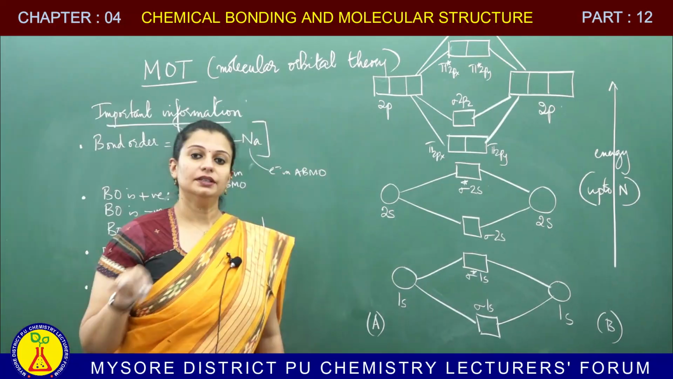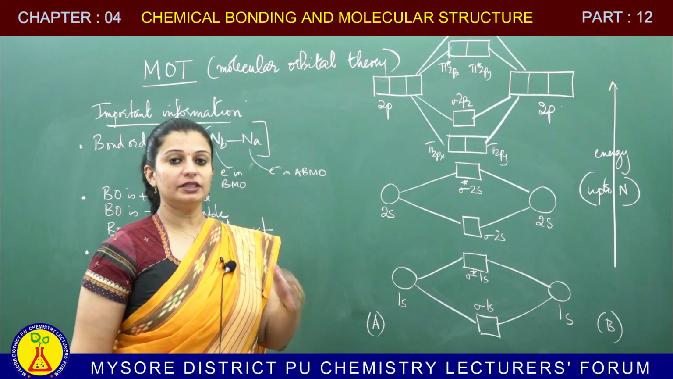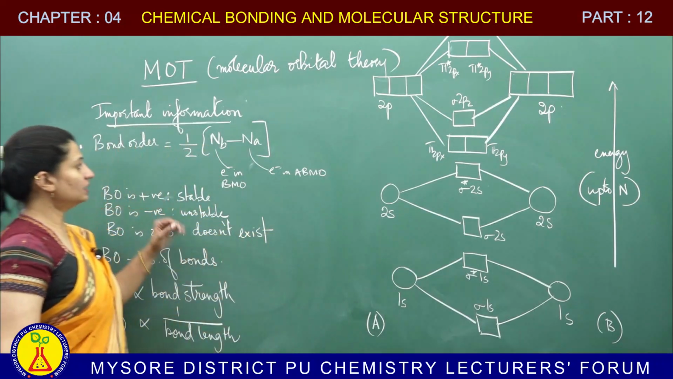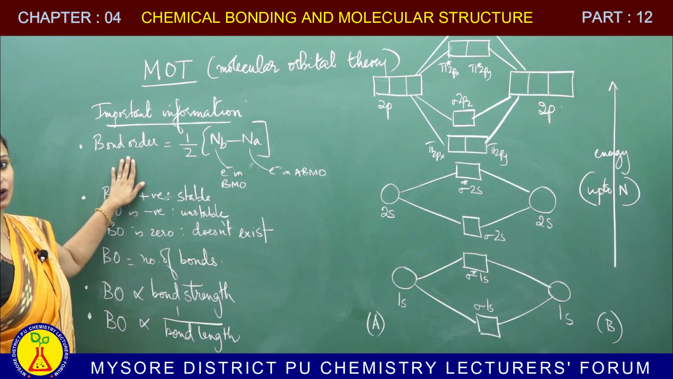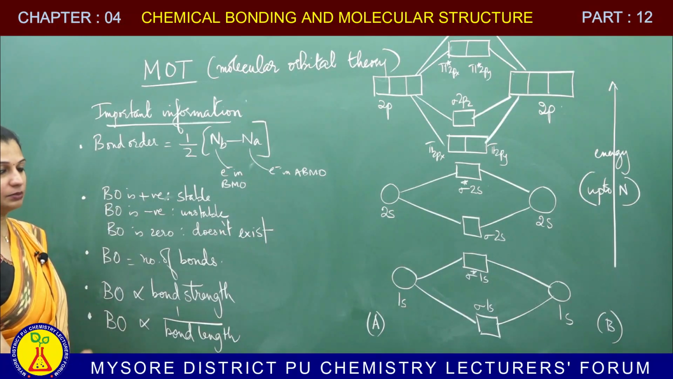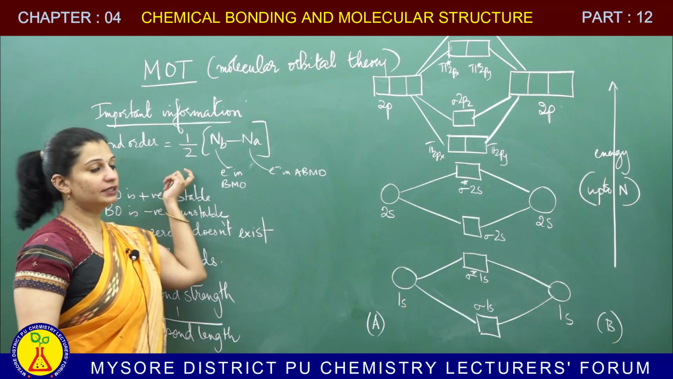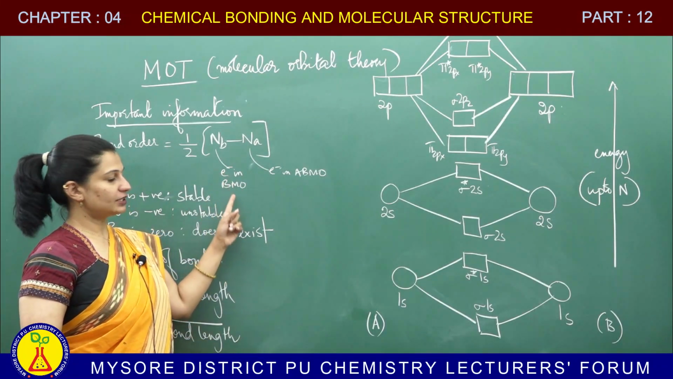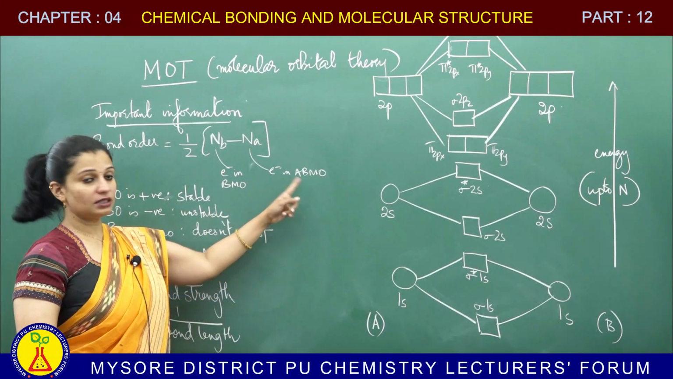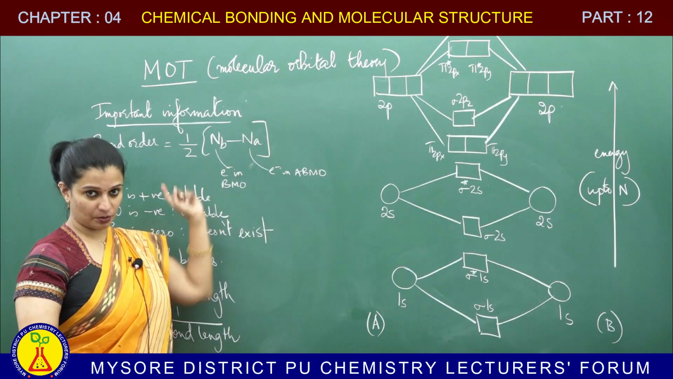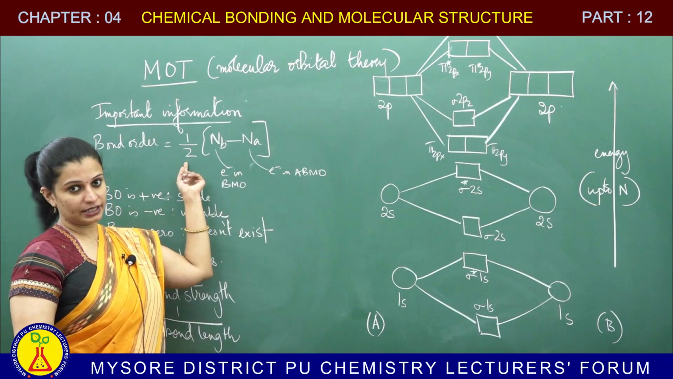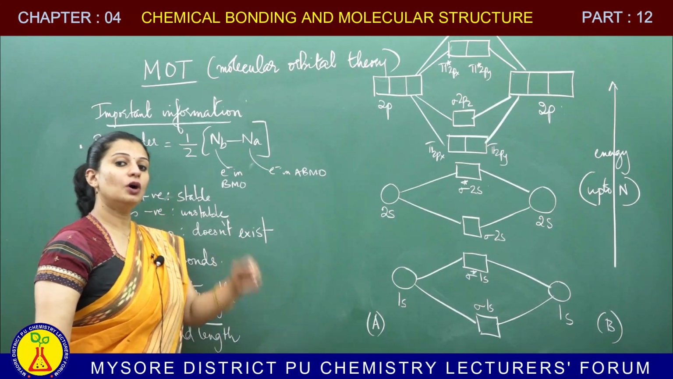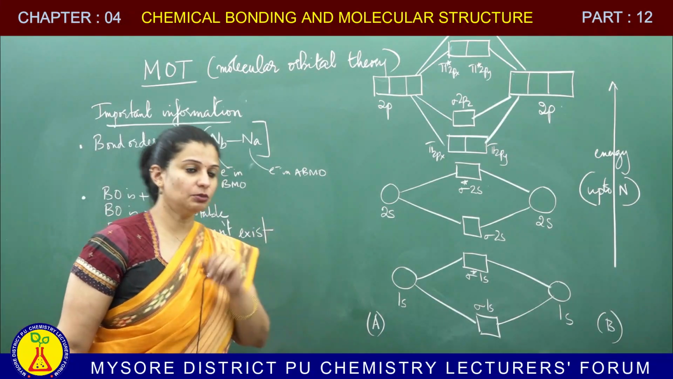Okay. Now, using MOT, what is the important information that we can gather? First thing, we calculate what is called bond order. Now, how do we calculate bond order? There is a formula for it, half of Nb minus Na. So, you take the number of electrons in BMO, subtract the number of electrons in ABMO from it, and take half of that value. This will give us the bond order of that particular molecule.